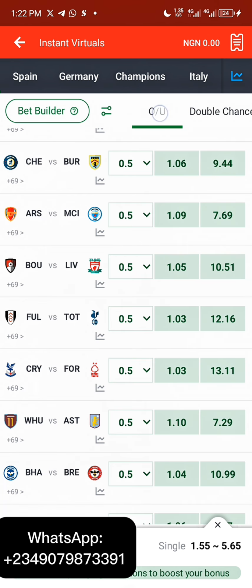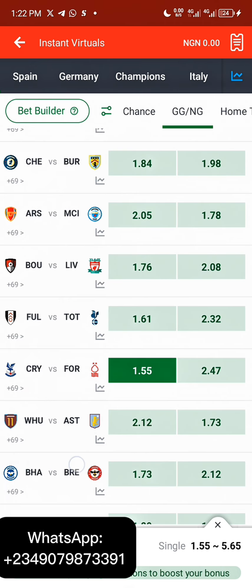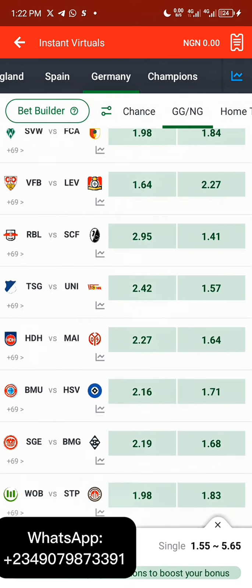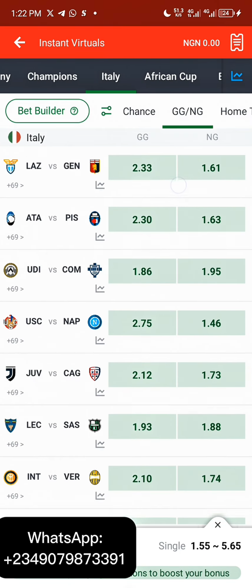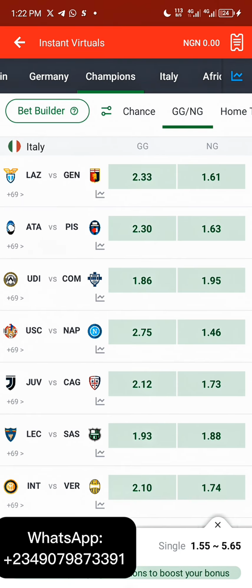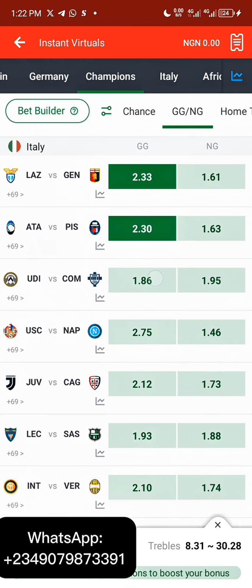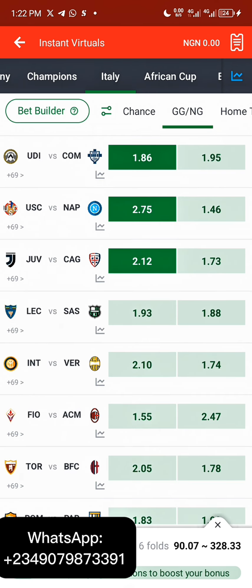Sorry, let's change this back to Google, and let's make sure this is at Google. So let's go over to the Italy section. We are at the Italy section right now. As you can see, this is the Italy section. So we'll select all the odds here so that we can pick out the smallest odd right here.